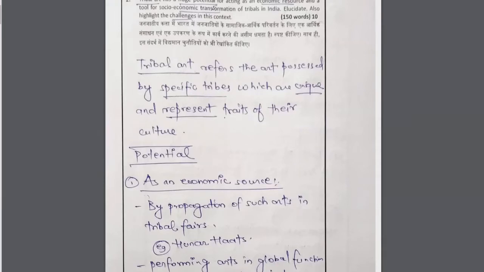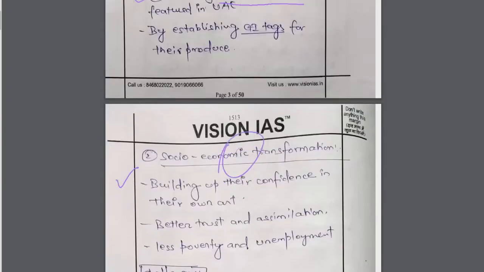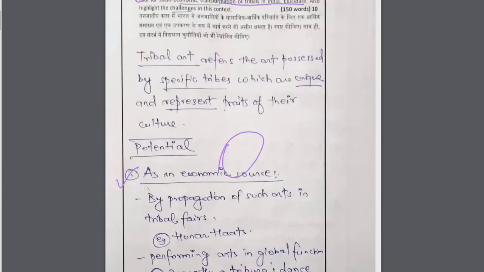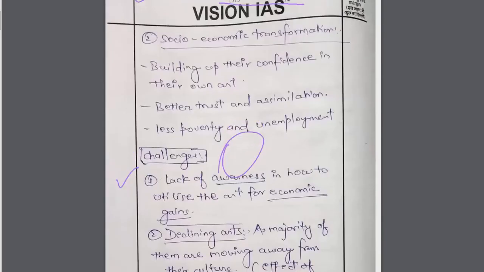So if I show you, tribal art has a huge potential for acting as an economic resource. So he has shown how it is an economic resource, but some points could have been bettered in this whole second part that he has written. And a tool for socio-economic transformation. Now I think he has also written about how this tribal art form helps in socio-economic transformation.